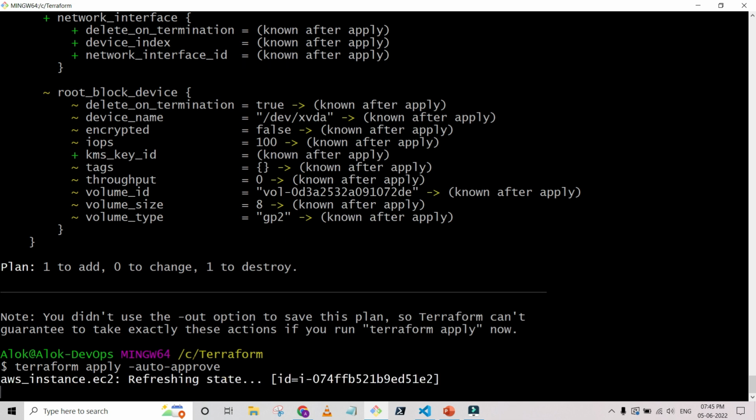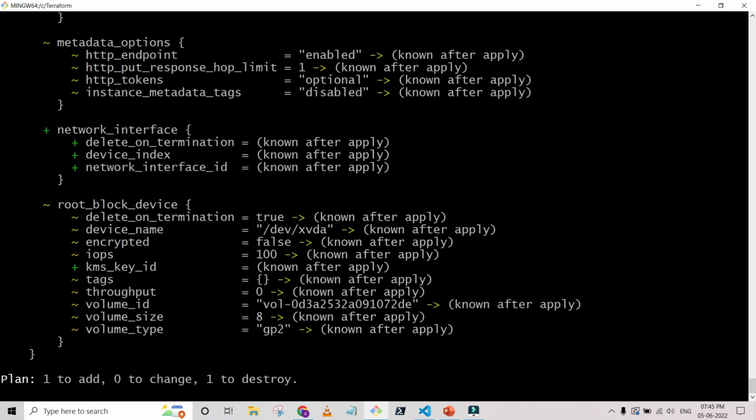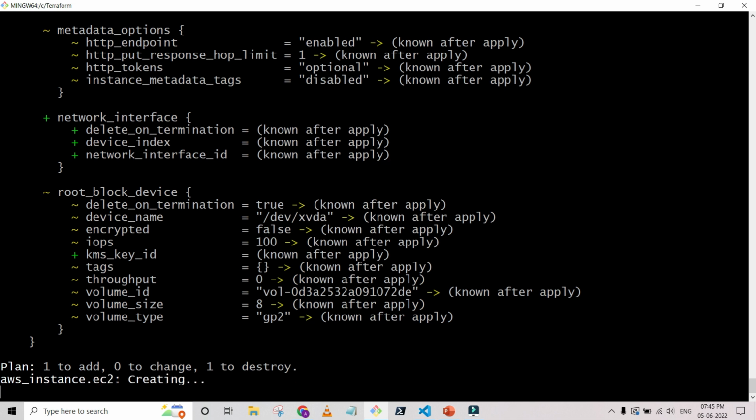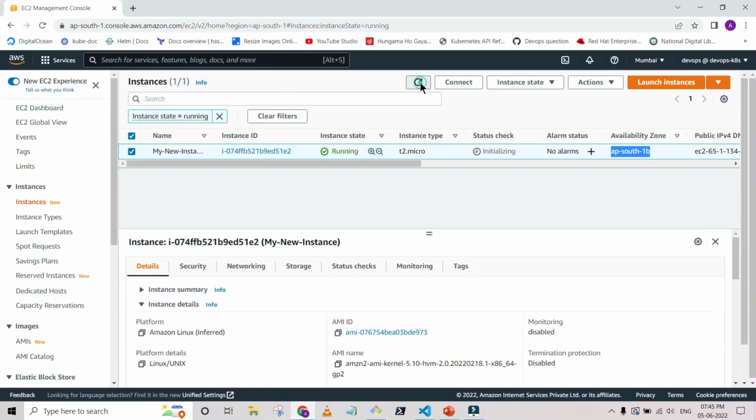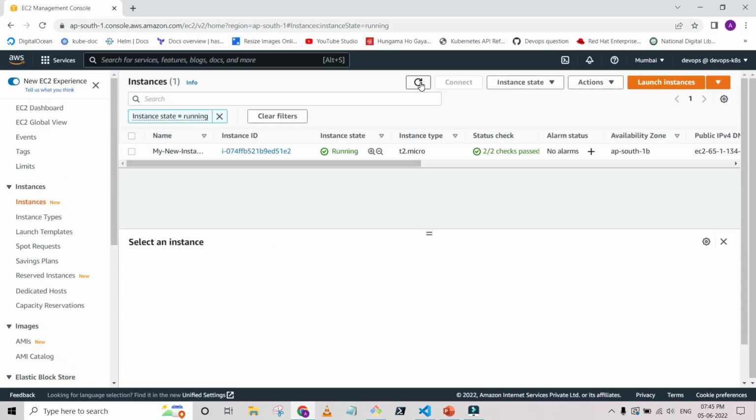And we will monitor. Okay, it's refreshing the changes. All things look good, as provided in the plan. Now it's creating first, it's not destroying. So it will create an instance. So you can see the two instances here. In a few minutes you will find a new instance created in AP South 1A.